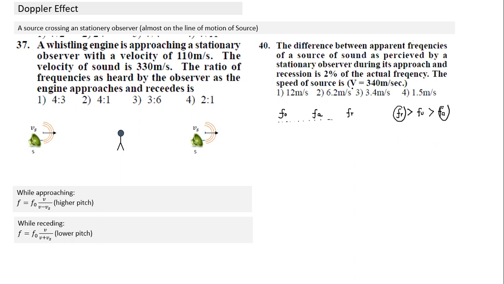So how can we solve this question quickly? Can someone think we can solve this question a little more detailed way also? But since this number is small, can anyone think of a quick way of finding an answer without any calculation? 2%. So the difference between the two is 2%. What it says is FA is 2% higher than FR. Can anyone think of a very quick way of solving?